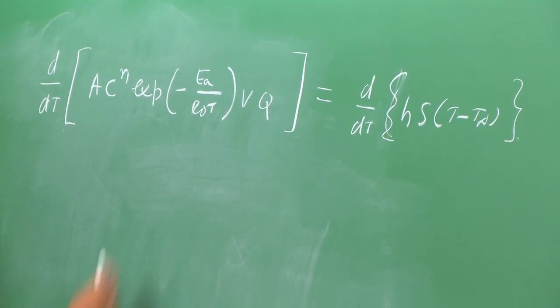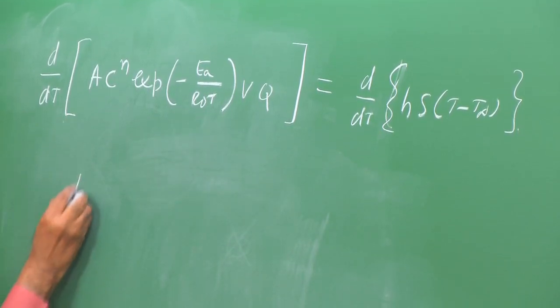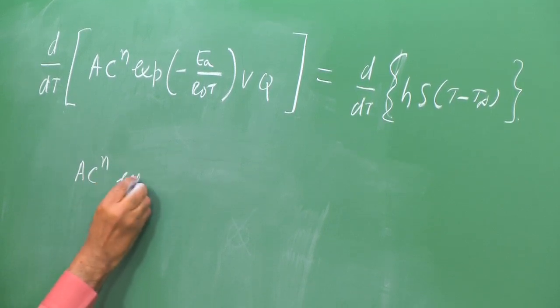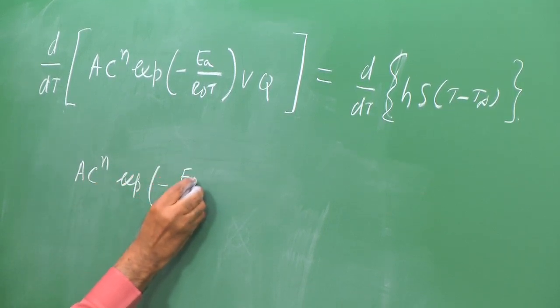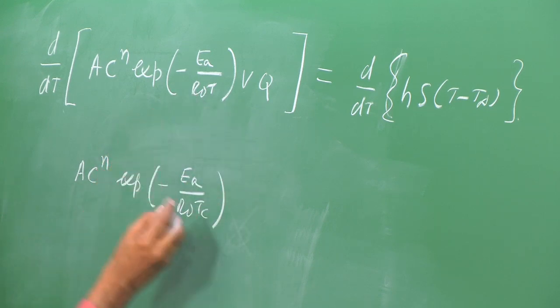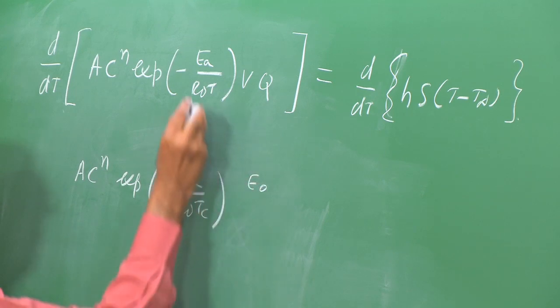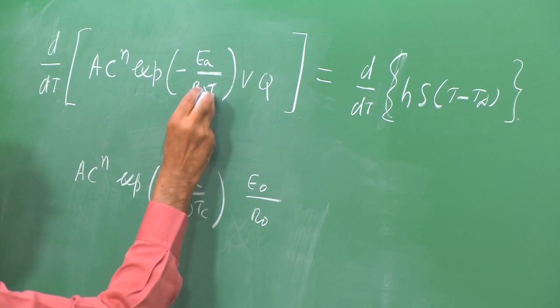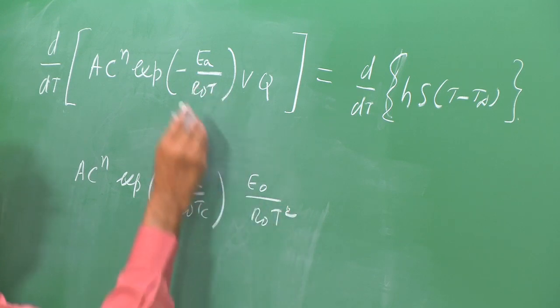This is under T is equal to Tc. Therefore, I can write it as ACN into exponential of minus EA by R0 Tc at T is equal to Tc. Differentiate this, I get E0 by R0 T, this becomes minus T square, therefore, minus and minus get cancelled over here.